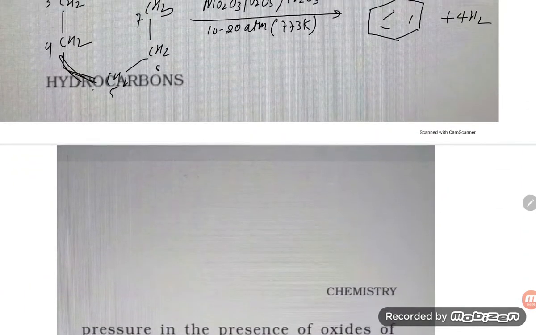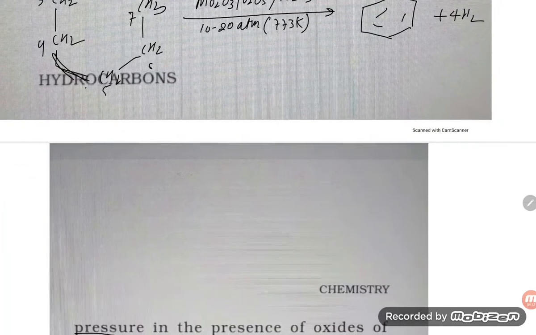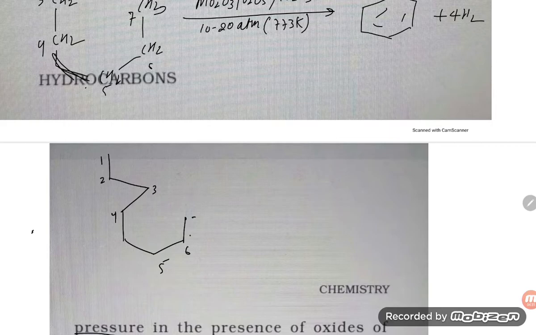Suppose now there are 8 carbons, and the compound is something like this: 1, 2, 3, 4, 5, 6, 7 and 8. With 8 carbons, that is octane.